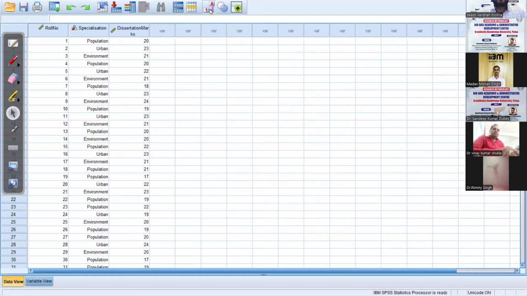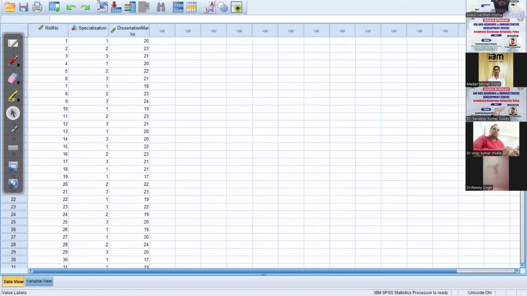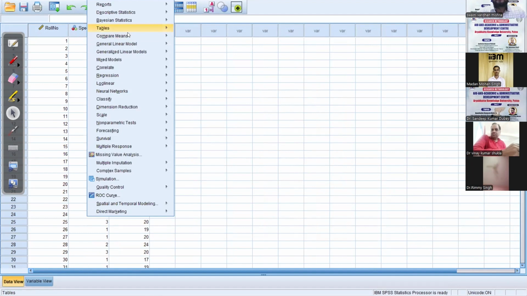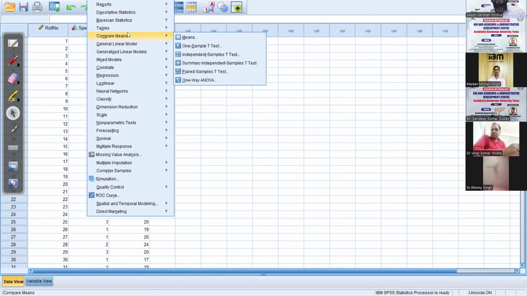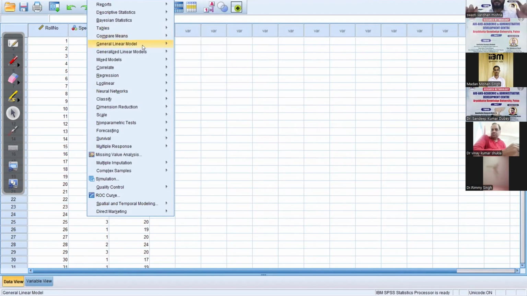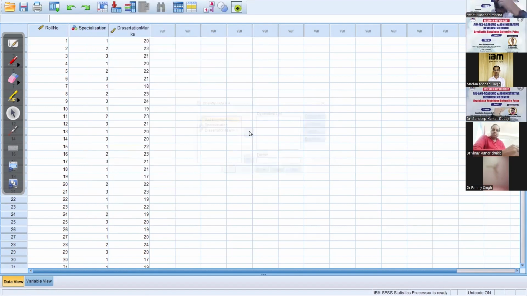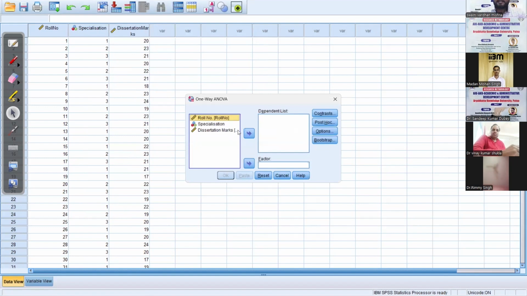Right? This one. So in case of ANOVA, we basically compare means. In the t-test, we compare means. So compare means, it is one way ANOVA. Dependent list is our dissertation marks, and specialization is our factor. Now that is done.